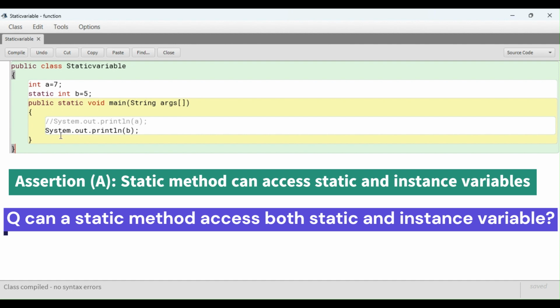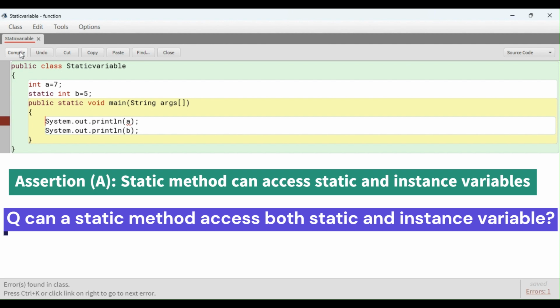You see, B is the static variable. There is no syntax error, but here a comment is given. Remove this comment. Now see, there is an error. What is the error? Non-static variable A cannot be referenced from a static context.